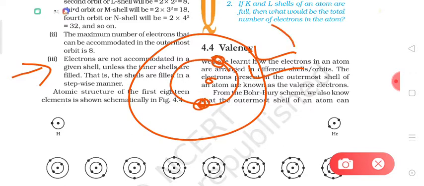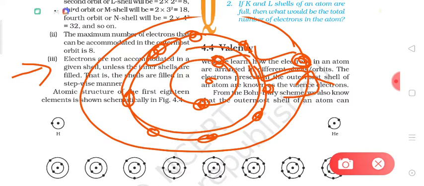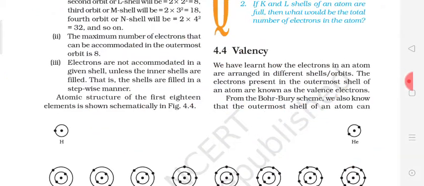In the same way, if there are three shells, any electron will occupy the third shell only if the second shell is completely filled. As you know, the maximum capacity of the second shell is 8, so 8 electrons should be filled in the second shell and 2 in the first shell, and only then will the next electron come into the third shell. It cannot happen that there are only 6 in the second shell and electrons are being accommodated in the third shell. This cannot happen.